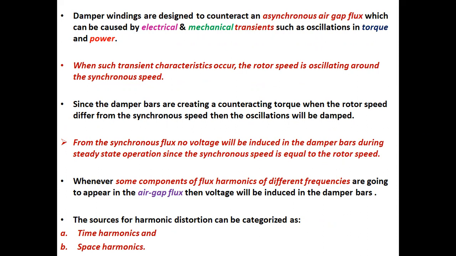When such transients occur, the rotor speed oscillates around the synchronous speed. Since the damper bars create a counteracting torque when the rotor speed differs from the synchronous speed, the oscillations will be damped.